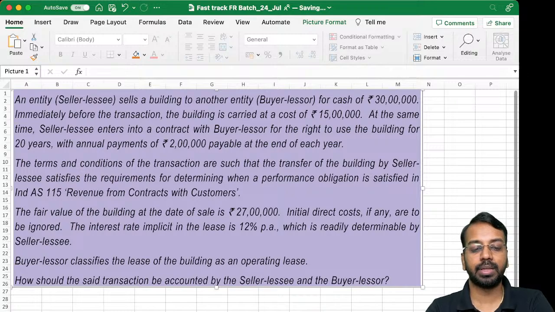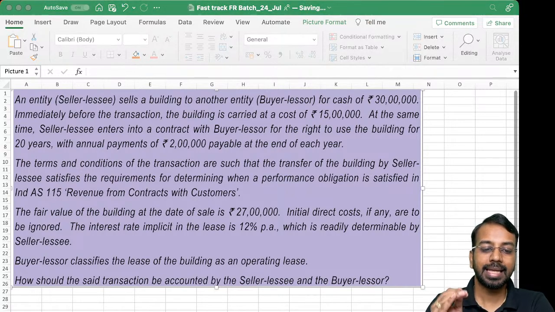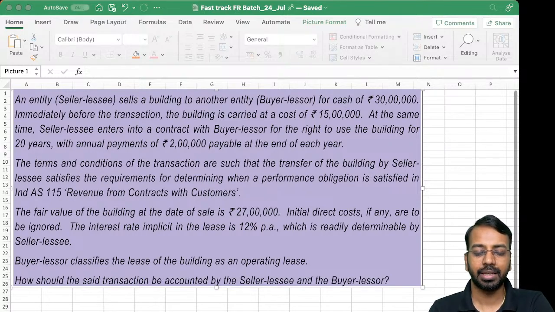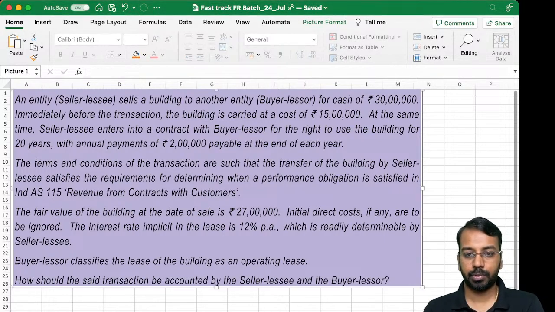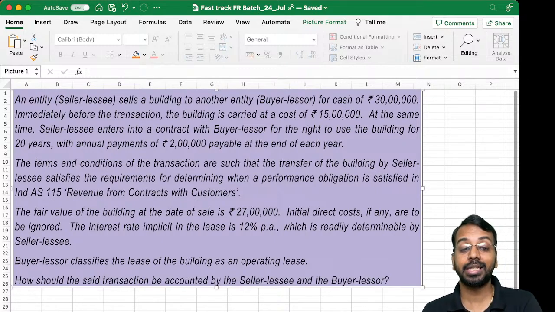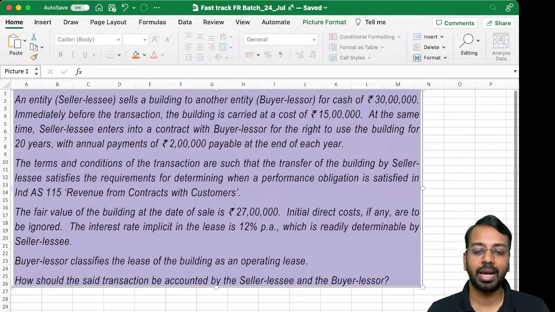Now here, multiple things that we have to keep in mind: sale price is 30 lakhs, fair value on the date of sale is 27 lakhs. What is that additional 3 lakhs called? I should have sold at 27 lakhs, but the party has purchased it at 30 lakhs. Now that additional 3 lakhs will be called what?